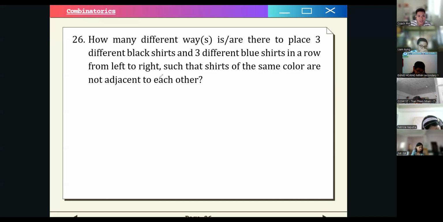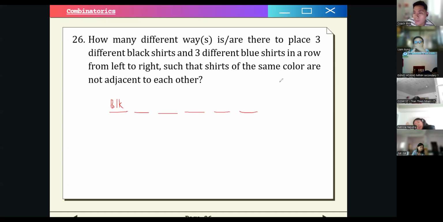Okay. So my technique for this one is a shortcut method for dealing with problems such as this. There are a total of six shirts, so I want to arrange these six different shirts. Three of them are black and three of them are blue, right? These are the six blanks. For the first one, we can have a black.